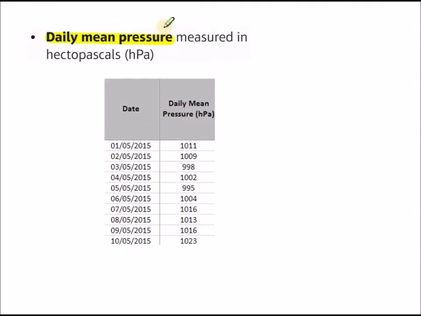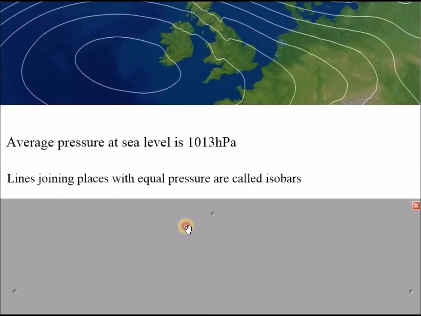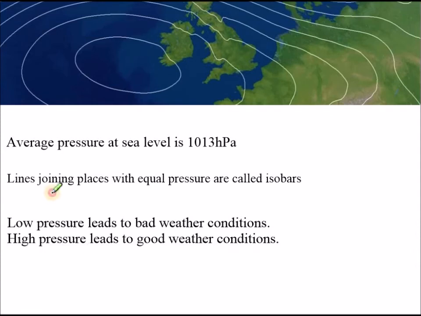Daily mean air pressure, measured in hectopascals, shortened to hPa. The average air pressure at sea level on the Earth is 1013 hectopascals, and on a weather map these lines show regions of equal air pressure. They are called isobars, and we know that low pressure leads to bad weather conditions like rain and strong winds, and high pressure leads to good weather.